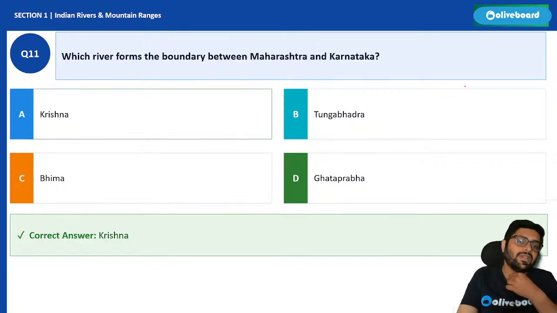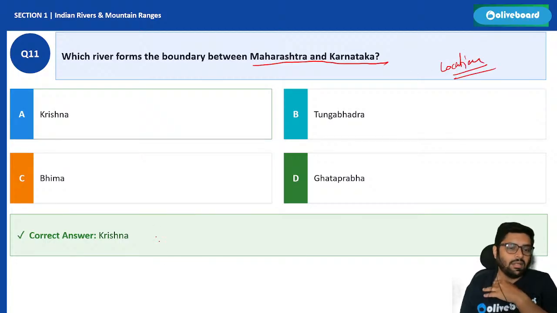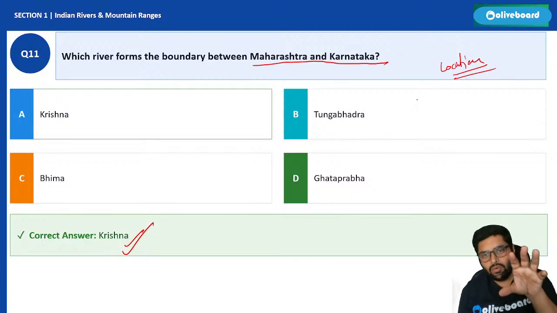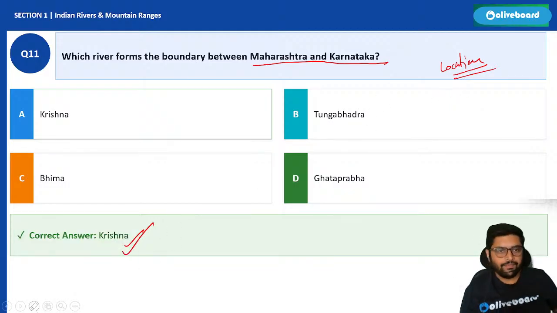Next, which river forms the boundary between Maharashtra and Karnataka? Again, a river location based question. Which river is that? It is Krishna. So this is how in these questions we connect mountain ranges and rivers both.